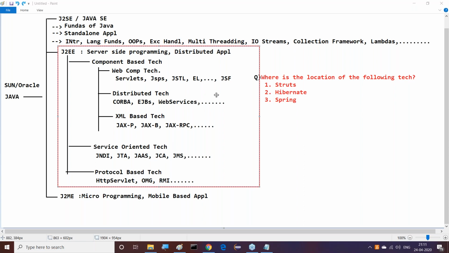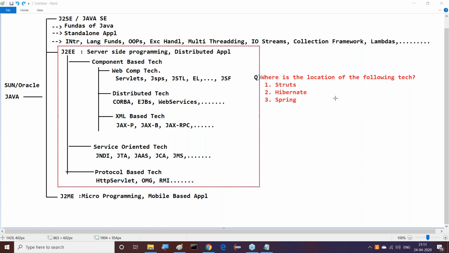Whenever I'm writing servlet, definitely I have to write Struts, Hibernate, Spring. Whenever I'm writing core Java, I have written it. But what is the problem for me? Why am I not going to write Struts, Hibernate, Spring if they're available here? Understand it clearly. If they're really available under J2EE, definitely I don't have any problem writing them inside J2EE whenever I'm giving the list of these components.